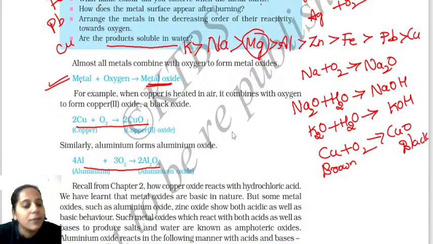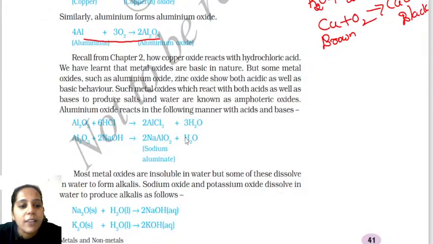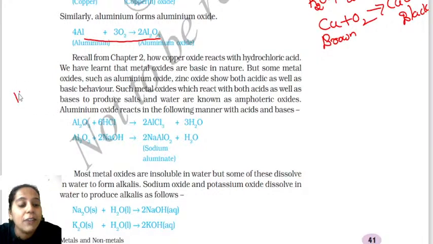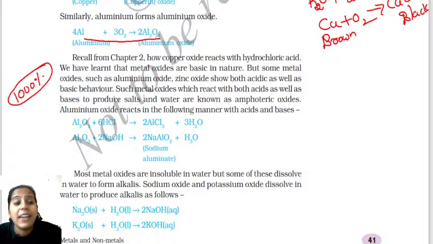Okay, so this is one important concept I am teaching, not 1000 but 1001% important. Every year we have seen that 99% of the time this question is asked in the question paper. What is that concept? That concept is amphoteric oxide. In the exam they ask: What are amphoteric oxides? Give examples for amphoteric oxides by writing the chemical equation. It is important to know this, children.